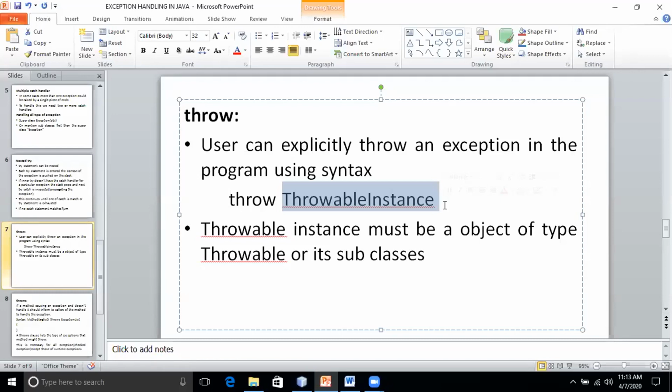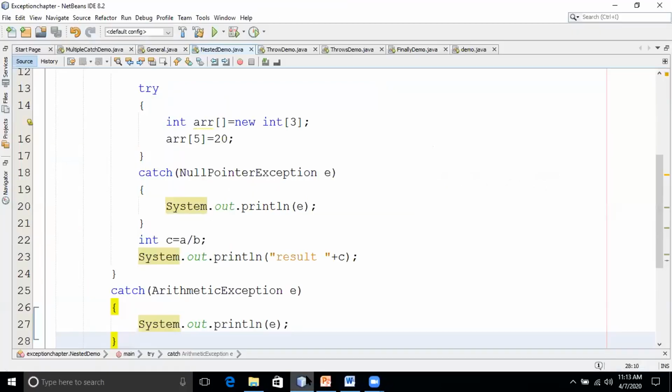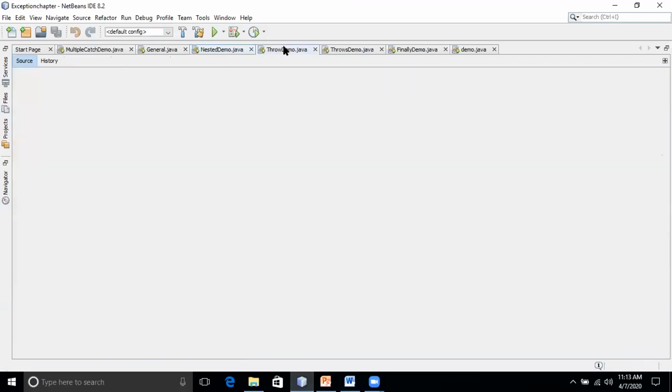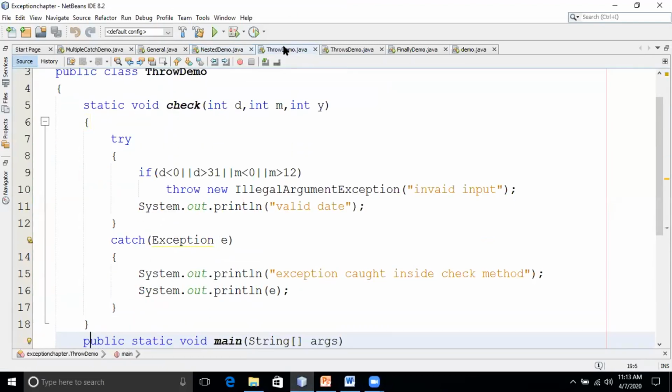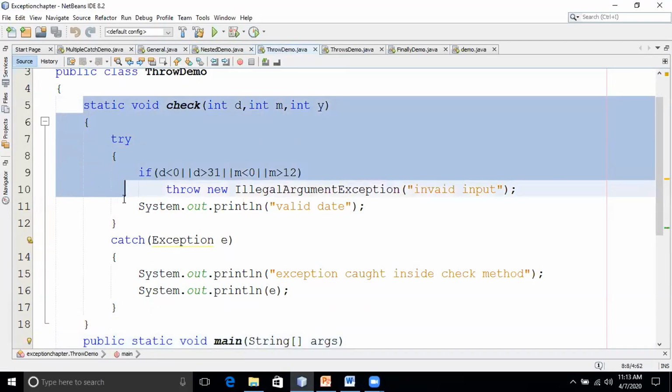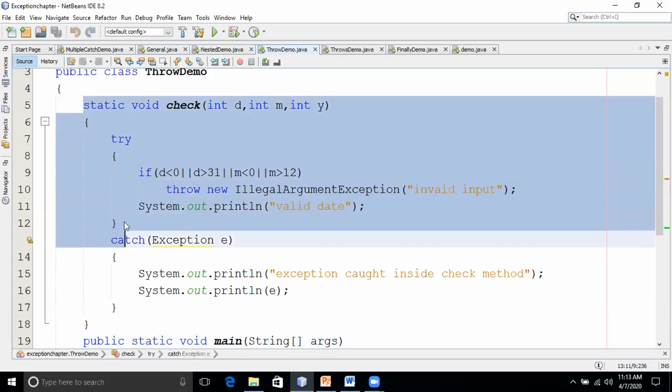Now we'll see a demo for the throw keyword. I have taken one method called check, to check whether the day and month are in the proper range or not.